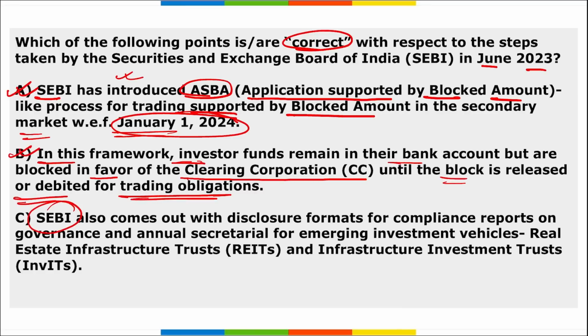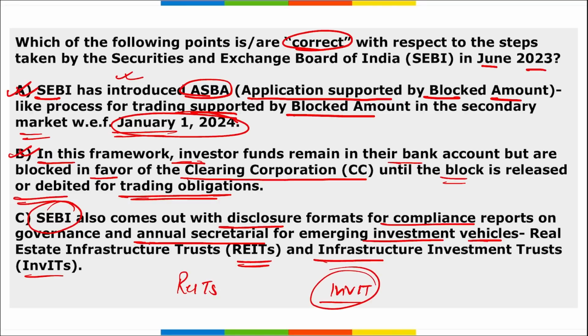C is SEBI also comes out with the disclosure formats for compliance reports on governance and annual secretarial for emerging investment vehicles, real estate investment trust and infrastructure investment trust. What are these REITs? In these REITs and InvITs, you can invest into real estate and infrastructure with a nominal amount, right?